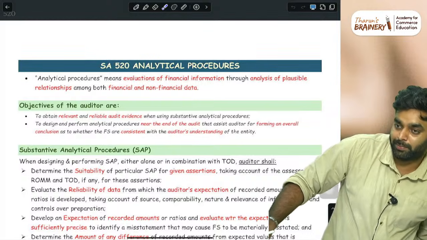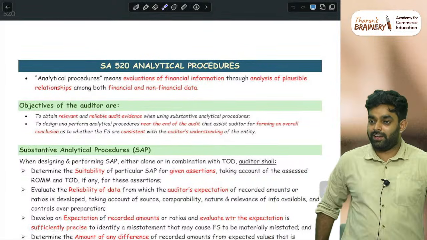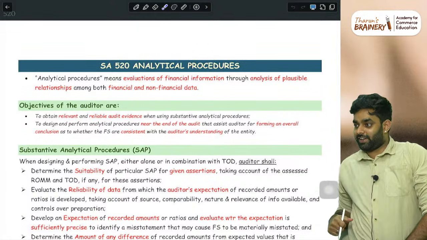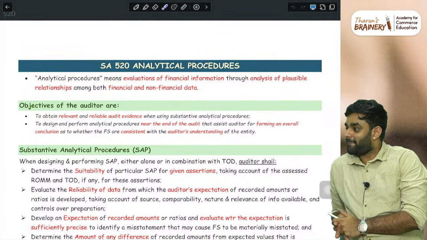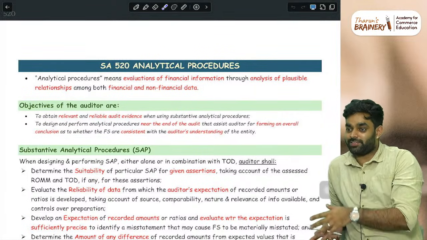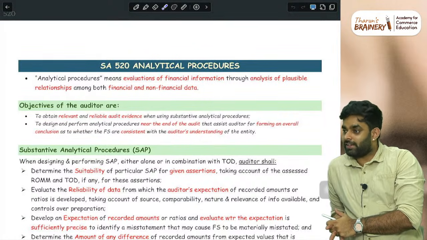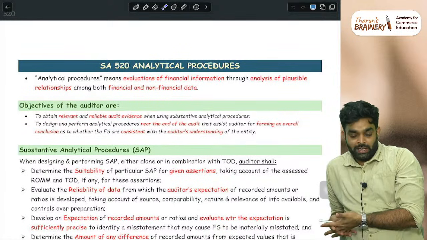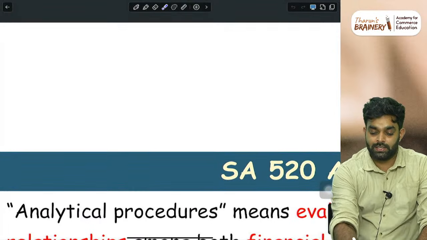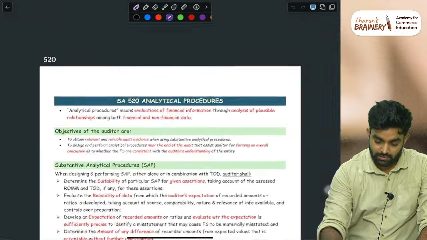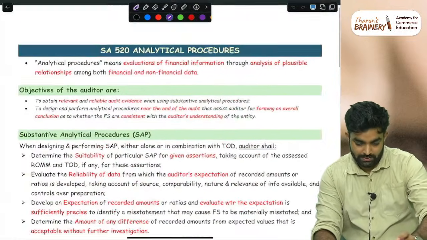So what is analytical procedure? Enquiry and observation is not analytical procedure. What is it? From your auditing lab, what did you do on analytical procedure? Relationship between the non-financial and financial data. So if someone has a weak concept on this, I'll do one thing. The final order note has only this much, but the standard, I'll just see.